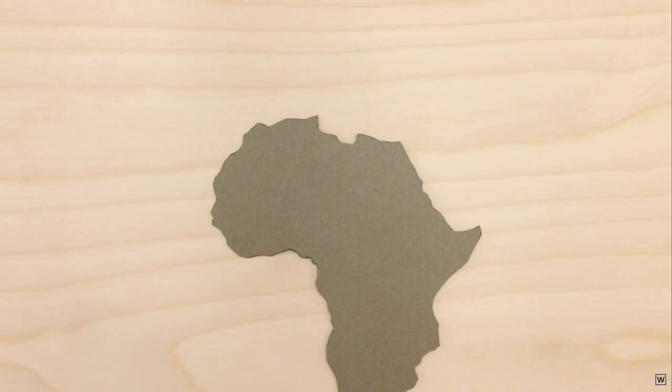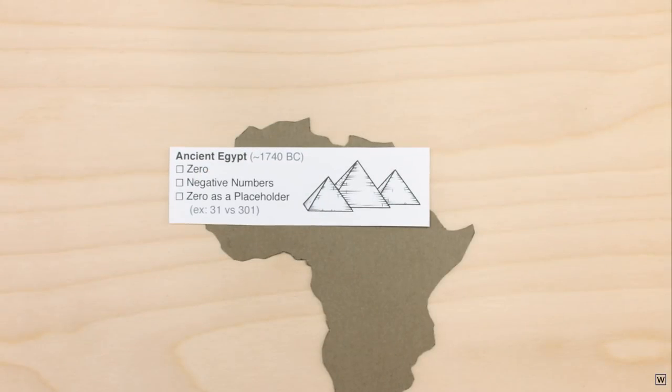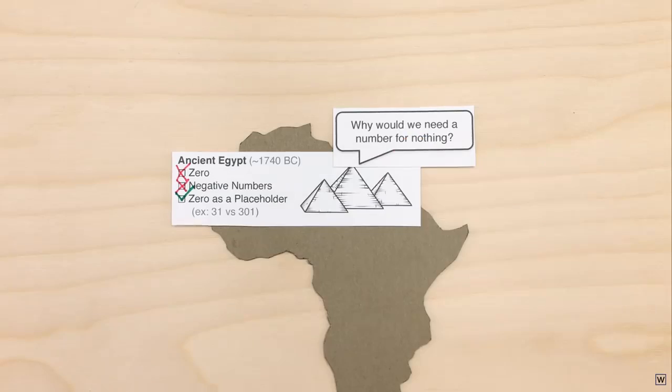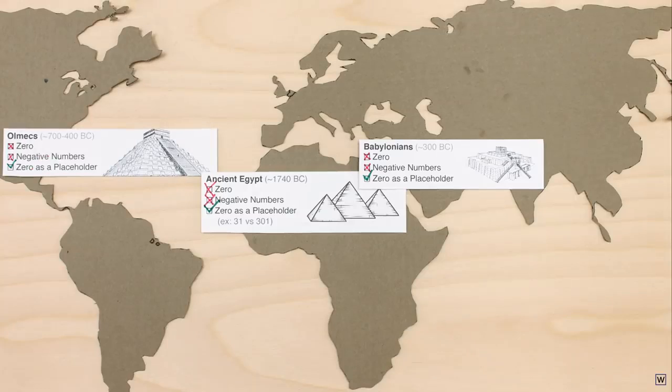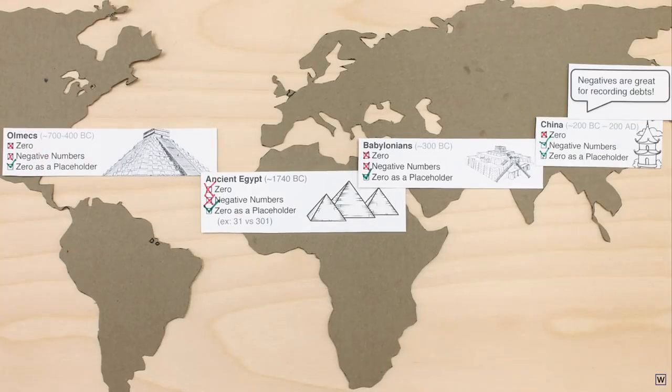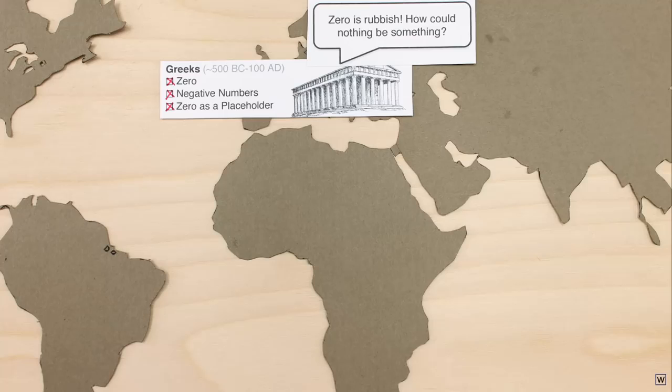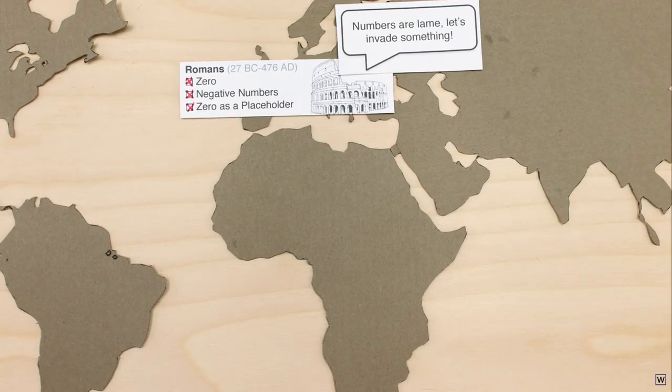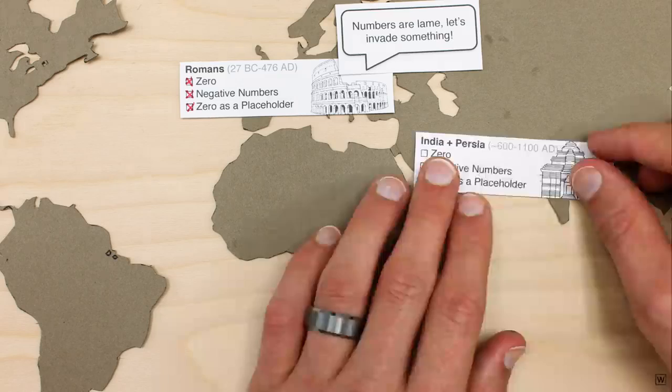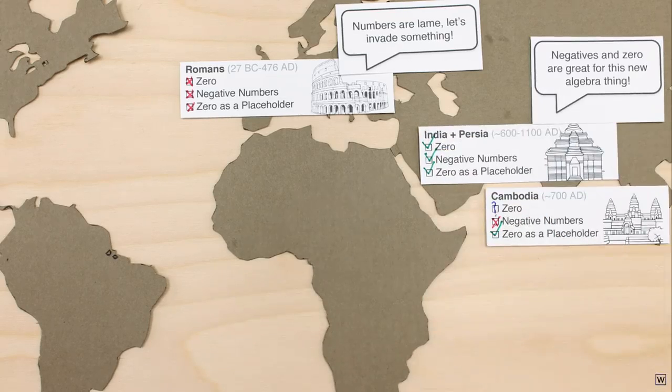The next big innovations to hit the number line were the numbers 0 and negative numbers, but it took some time to get everyone on board. Since it's not obvious what these numbers mean or how they fit into the real world, 0 and negative numbers were met with skepticism and largely avoided or ignored. Some cultures were more suspicious than others, depending largely on how people viewed the connection between mathematics and reality.